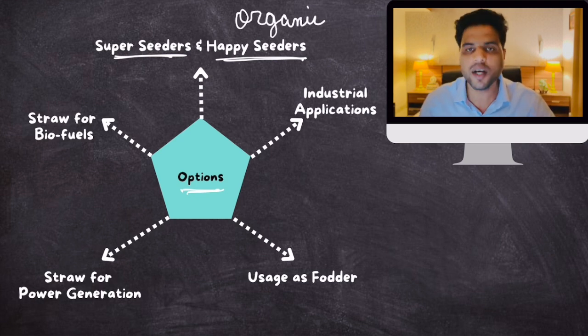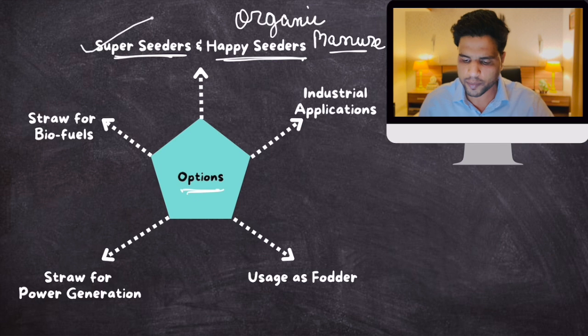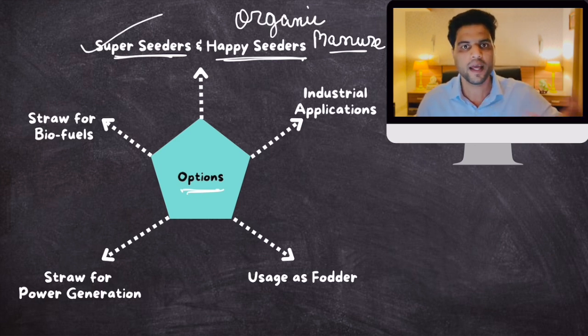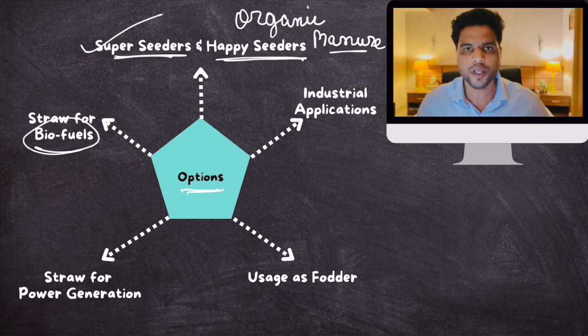So they convert straw into organic manure, which will improve the soil fertility for the wheat crop. Okay, so farmers can use this. Then the government has given the option to farmers that you can uproot all of this straw and sell it to us. You will earn extra money on it. And when you sell this straw to us, we will use it to make biofuels. So straw can be used to make biofuels.